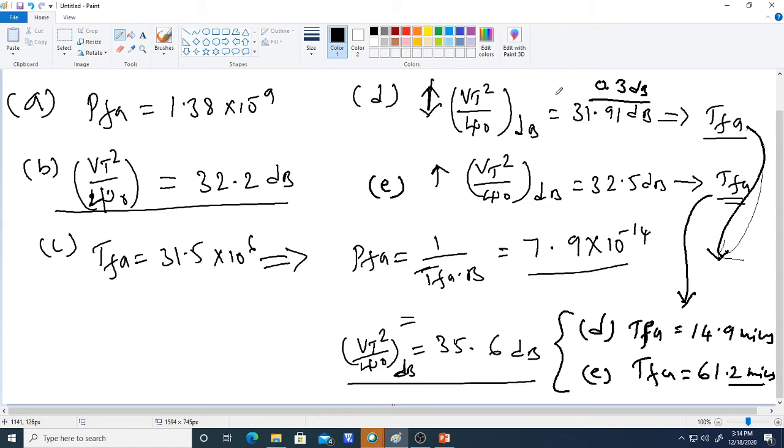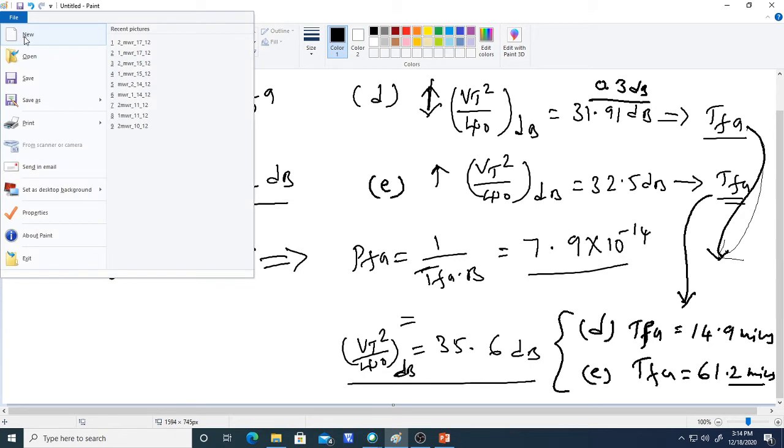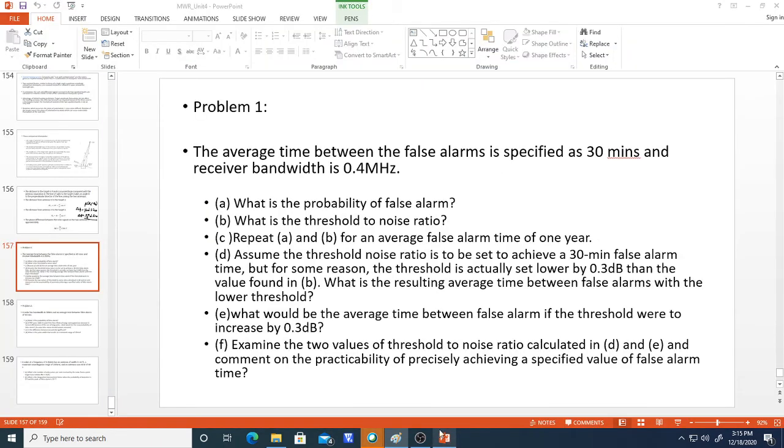So that's why the variation is given, and it is shown how much variation in time will happen between false alarms. Even if you change the threshold to noise ratio by 0.001 dB, the false detection will increase or decrease correspondingly. So that is the inference we can get from this problem. Okay, so now you take another one and try to do this.